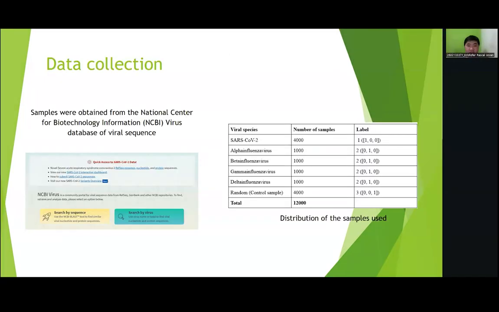Material and method. For this study, we obtained datasets from the National Center for Biotechnology Information virus database of viral sequences. The table on the right shows the distribution of samples used in the study. We obtained 4,000 samples of SARS-CoV-2 genome sequences, 4,000 samples of influenza virus genome sequences, and 4,000 samples of random viral genome sequences, for a total of 12,000 samples. Each of the different classes were given a label: one for SARS-CoV-2 samples, two for influenza virus samples, and three for random or control samples.